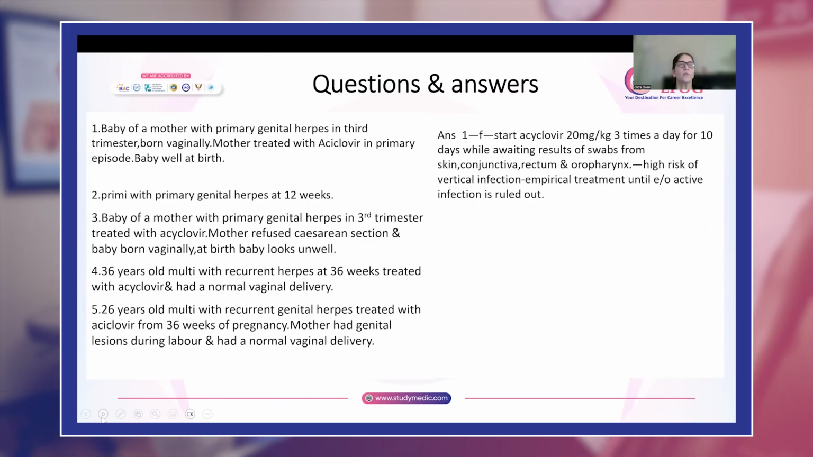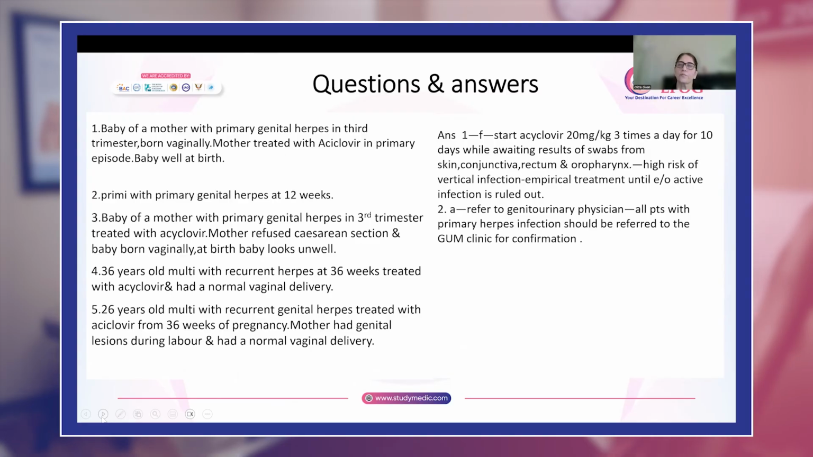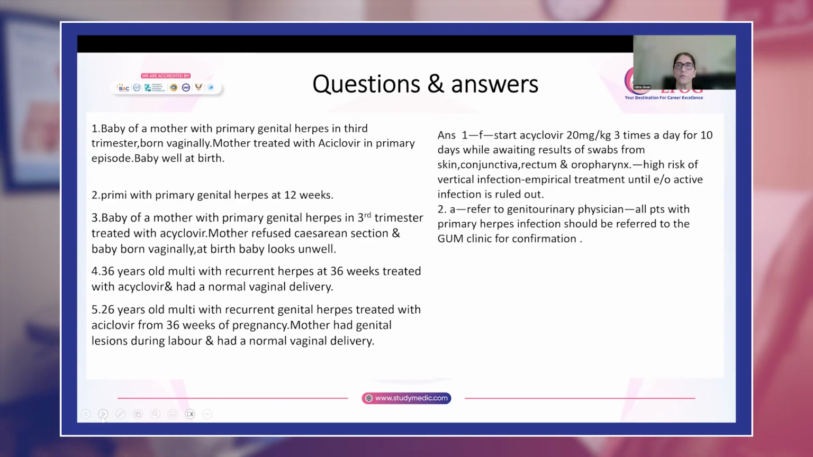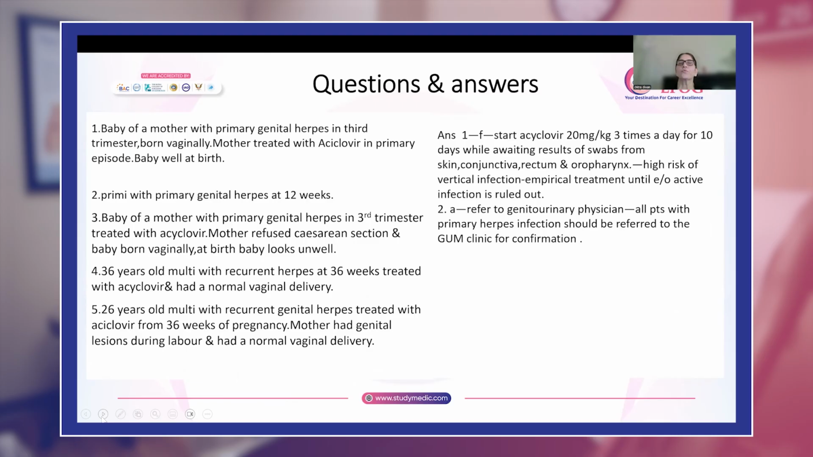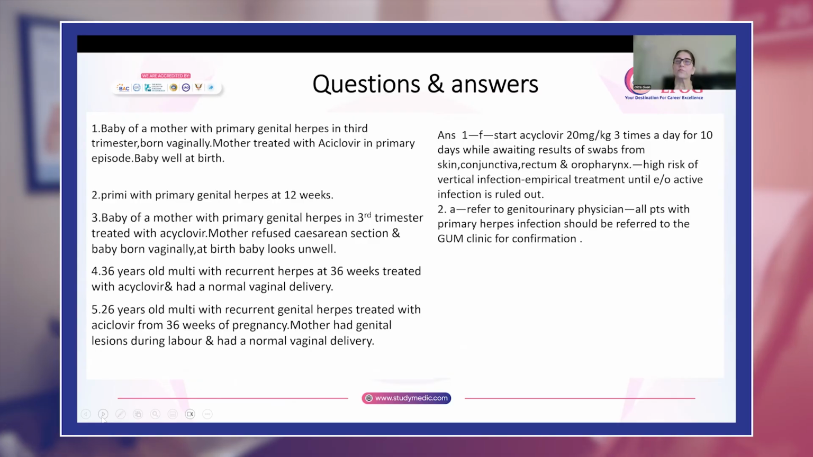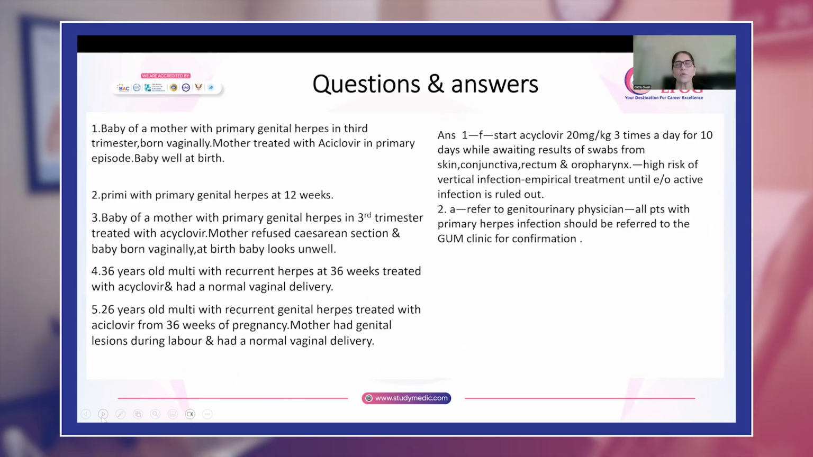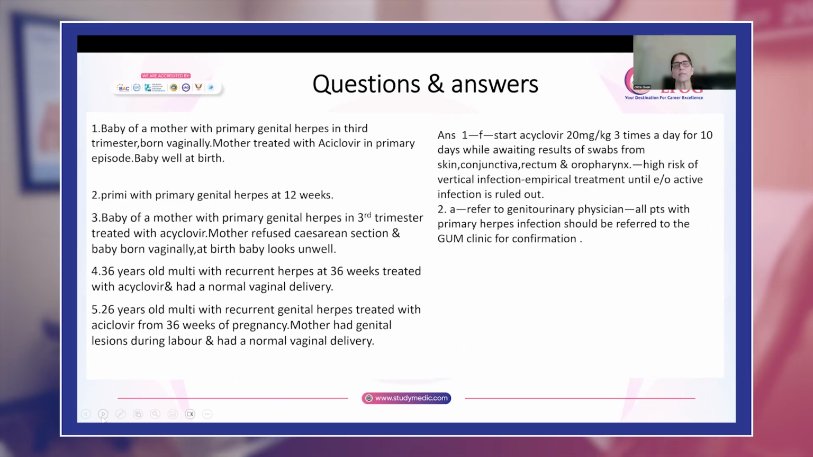Now you have this woman with primary genital herpes at 12 weeks. What will you do for her? Because she has come at the first episode, you will refer her to the genitourinary physician. So remember, if she has come to you at the first episode, she will go to the gum clinic. And for this woman also, from 32 weeks, according to the new guidelines, you will give her prophylactic acyclovir.